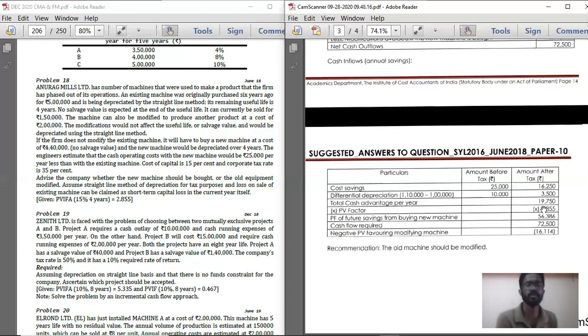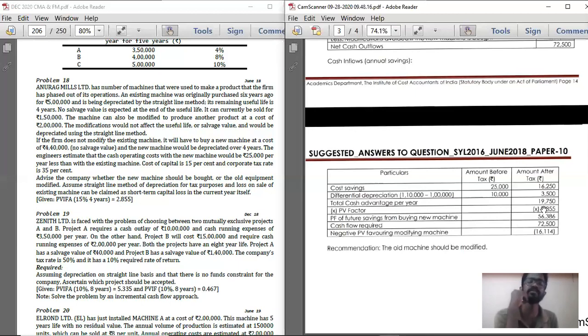So if you are buying a new machine, you are going to have a negative NPV. That is, you are going to lose money. Your NPV is negative, so it is not advisable to purchase new machinery. It is advisable to go with modifying the old machinery. So below that, record comment.